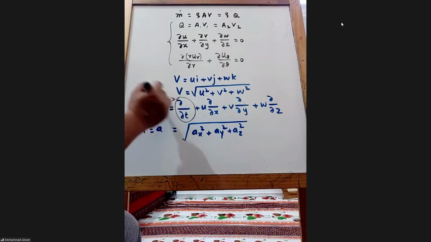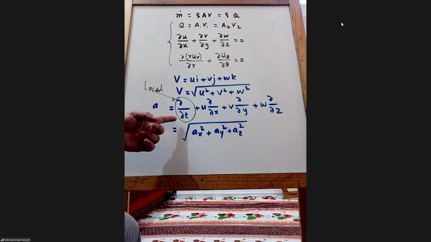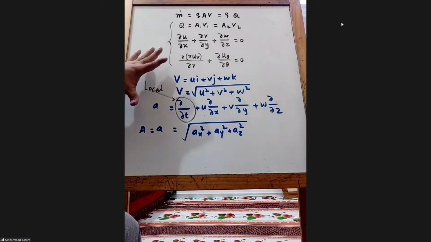So this is what? Local, right? Look, why is it called local? Because there are no x, y, z space terms, only time is there. So if it is changing with time, this is related to the steadiness or unsteadiness. If it is 0, then the flow will be steady. Okay, so this is the summary of what we studied in the morning class.